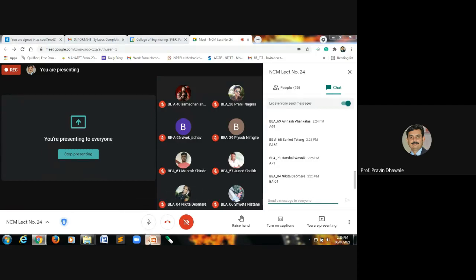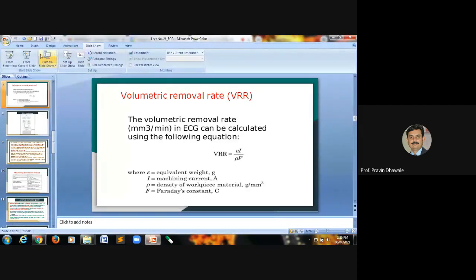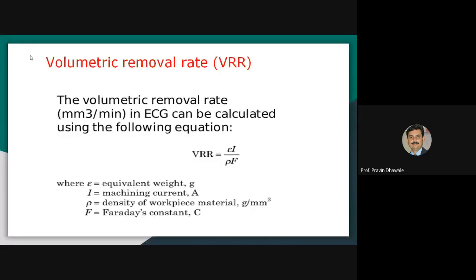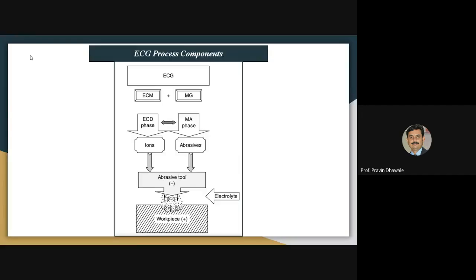Okay, come to the point. This is the formula by which we can calculate volume removal rate in a electrochemical grinding process. Now these are the components of the electrochemical grinding process. It is a combination of electrochemical machining plus mechanical grinding process.